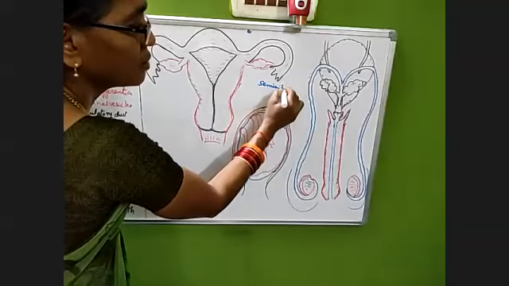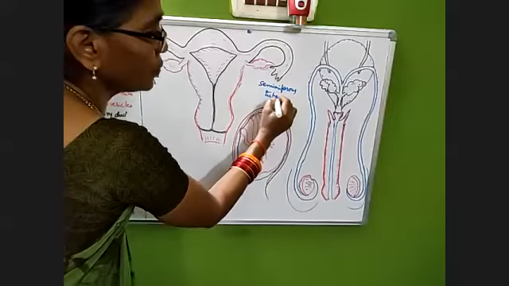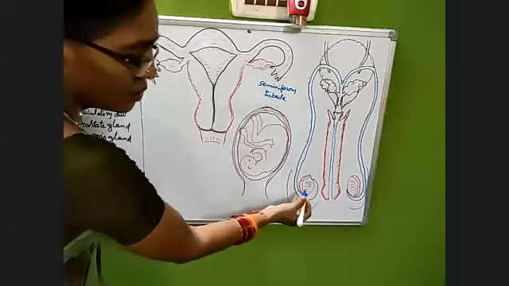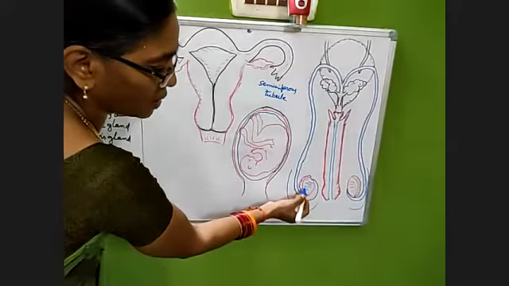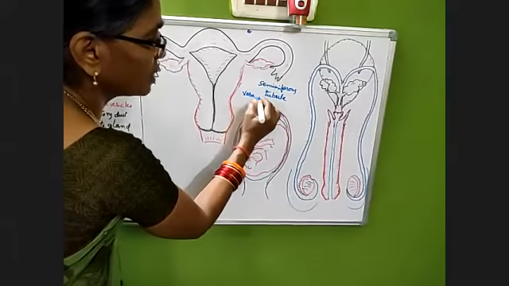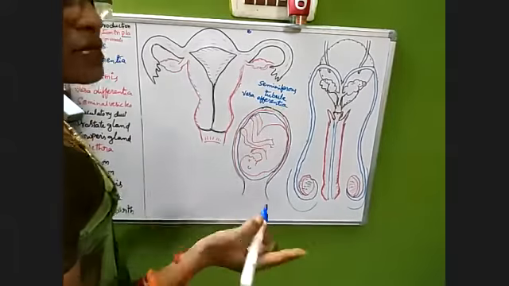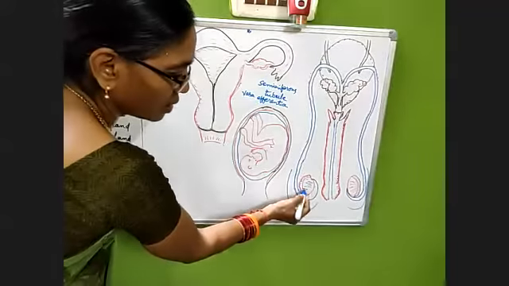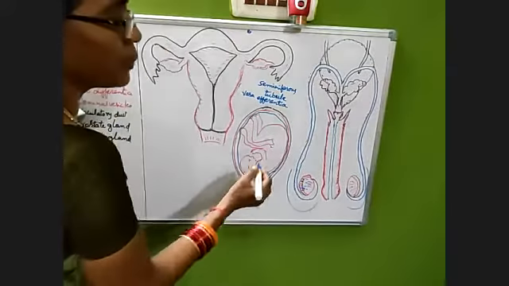Seminiferous tubule. Tubule means very thin; a tube is called a tubule. Inside the seminiferous tubules the production of spermatozoa takes place, and from there onwards, vasa efferentia. Please listen to it later on, you can look into the book. See, through the vasa efferentia they come out of this testis and get stored in another part called the epididymis.